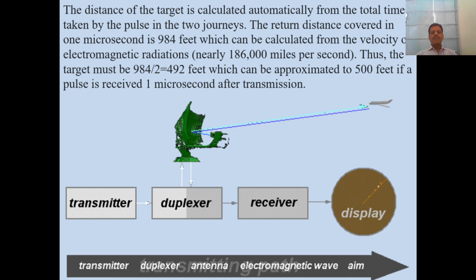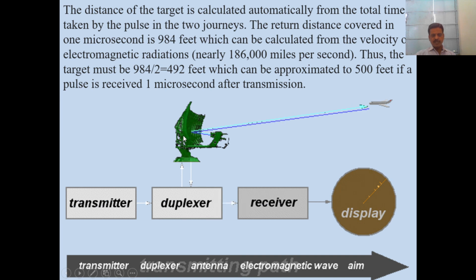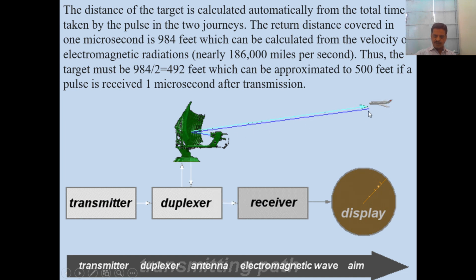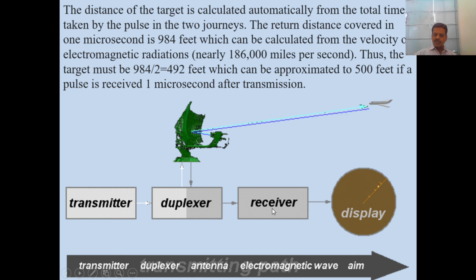This is the radar. In this case, this is the transmitter. First of all, the transmitter transmits the signal and gives it to the duplexer. Then that signal is transmitted by the transmitting antenna and reaches the target, and the target reflects the signal. Some part of the signal is reflected from the target and comes back to the antenna, and it is received by the duplexer, which feeds it to the receiver.